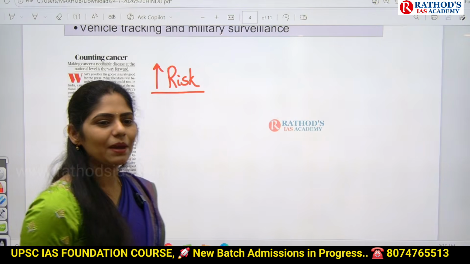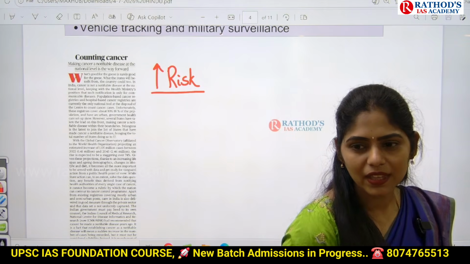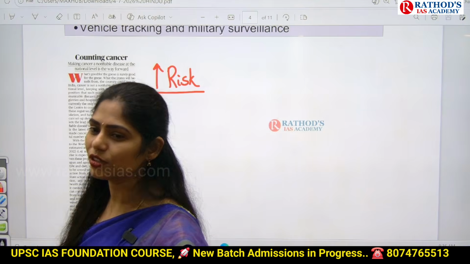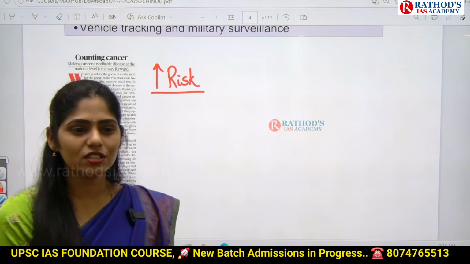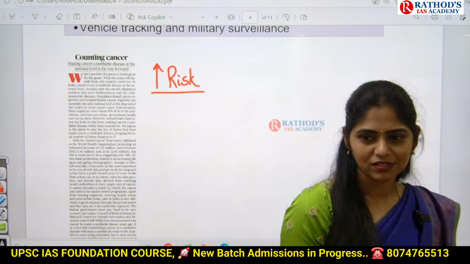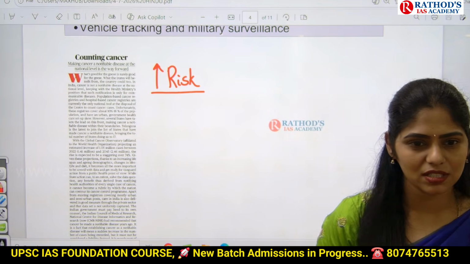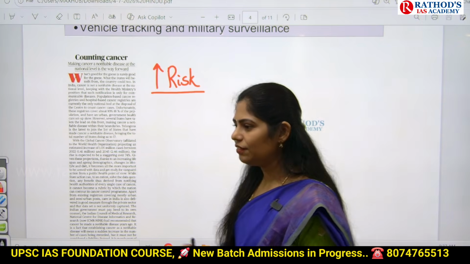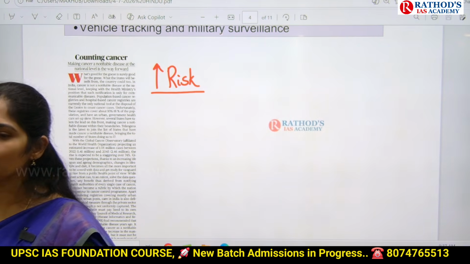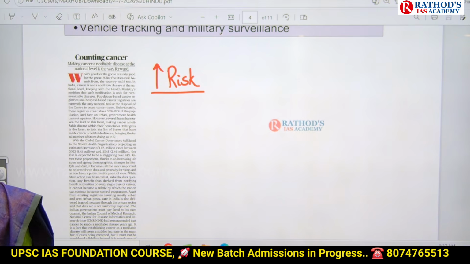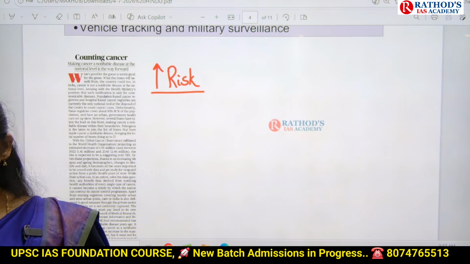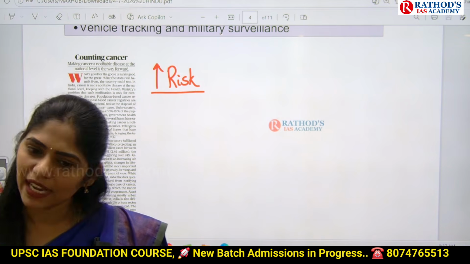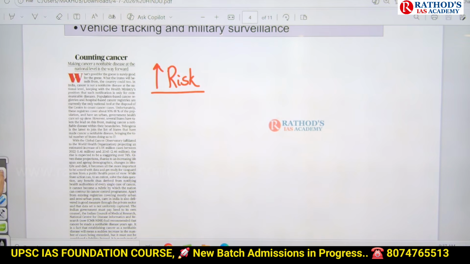So because of this, what is happening here? Lifestyle has become very sedentary. And nowadays, we are moving towards food processing more. We are eating processed food, canned food, even frozen chicken, frozen mutton, frozen fish. Easily they are available in the supermarkets. And instant foods. And they add some chemicals to store the food for long. Yes or no? It is not that fresh. Because of that, what is happening? It is having an impact on the cell division of our body. That will lead to altered cell division. That may cause cancer.